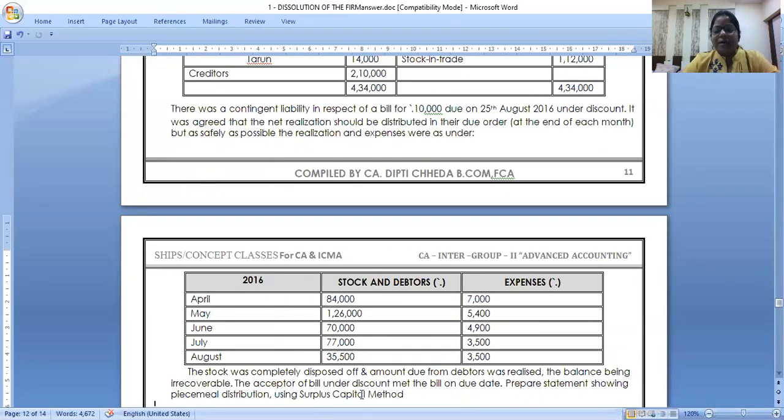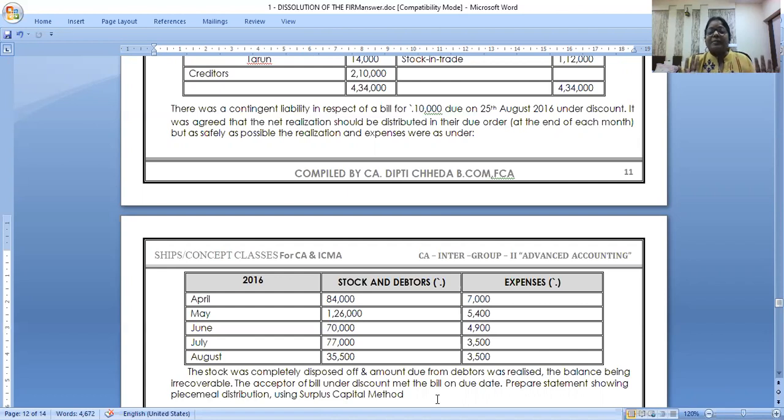The stock was completely disposed of and amount due from debtors was realized, balance being irrecoverable. The acceptor of the bill under discount met the bill on the due date. Are you all getting? I will keep apart 10,000 for contingent liability, but on the due date, 25th August, the person who accepted the bill, that is the drawee, he only met the bill on the due date.